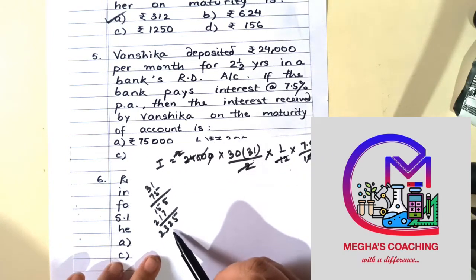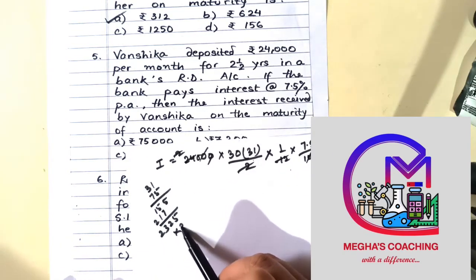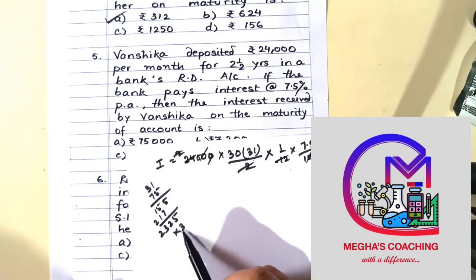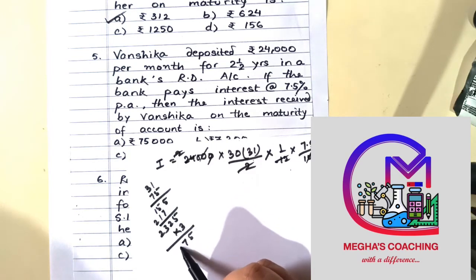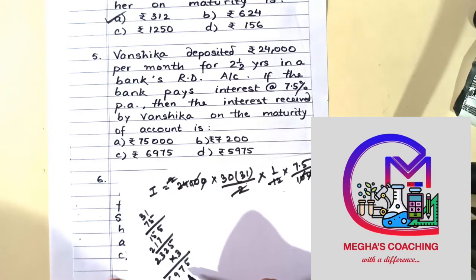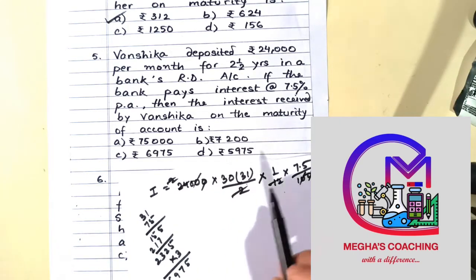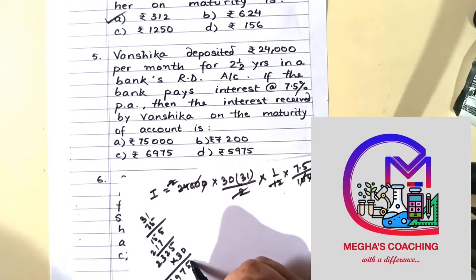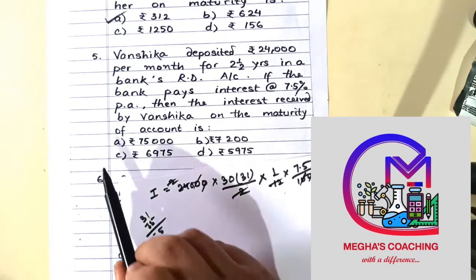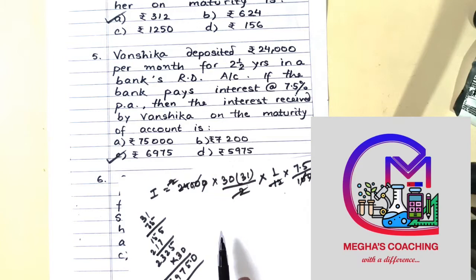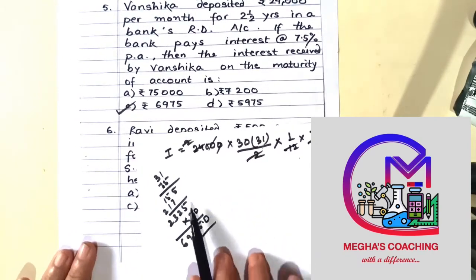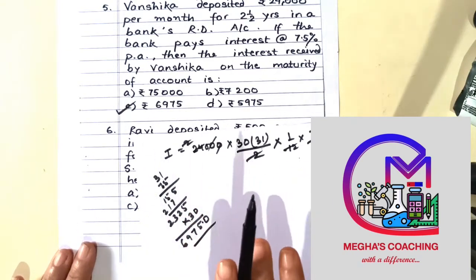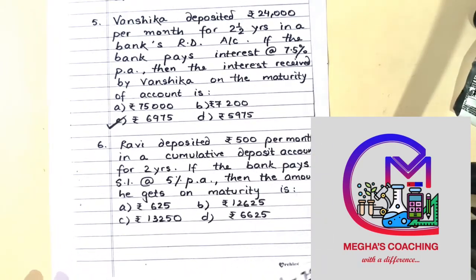2325 into 3, 6975, because the point was there if you remember. So if we add this point, 6975 is the correct option. Okay, are you getting it? You do the calculation, you'll get the answer. It's a very easy sum. Okay, next